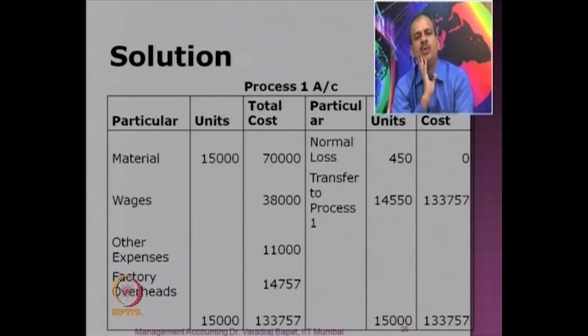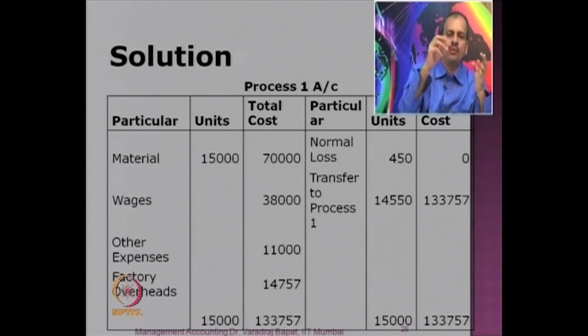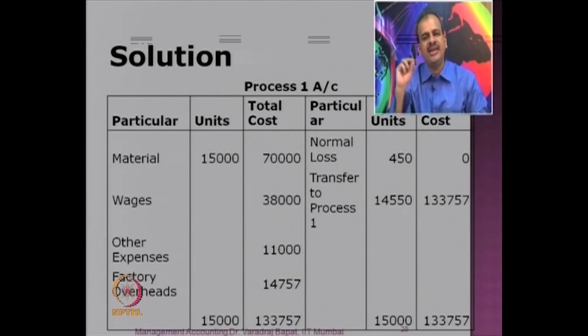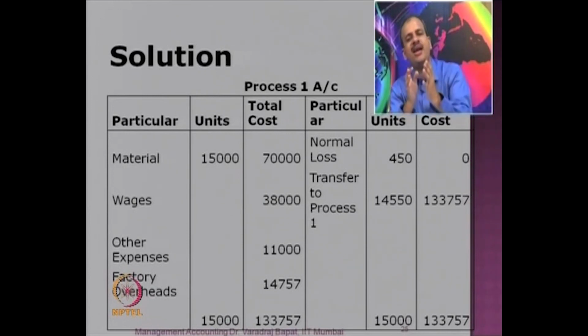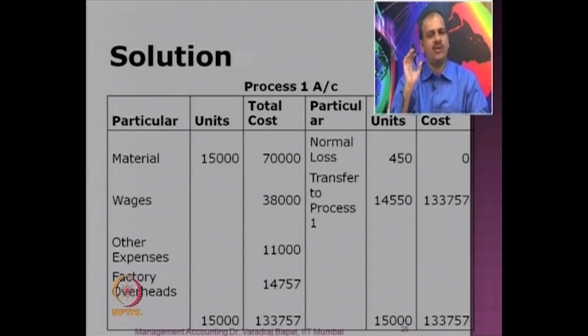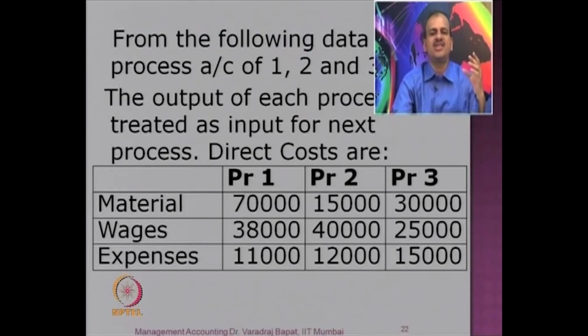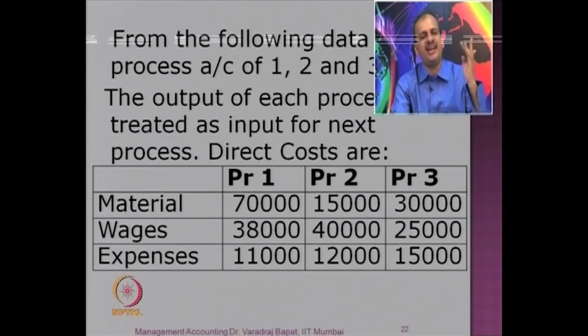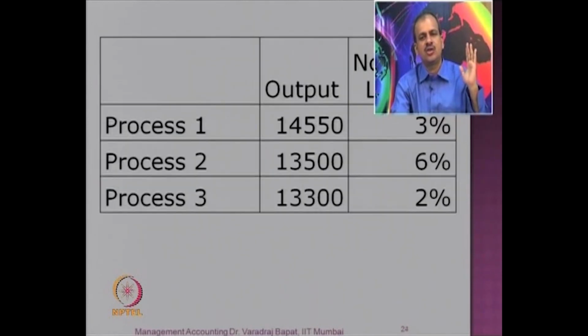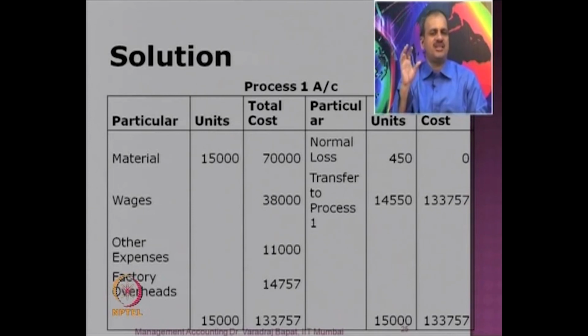So in the process 1 account, as you know, material cost was 70, wage cost was 38 and other expenses were 11. They were already identified and they have been charged to the process 1 account. Is it clear to you? If you want, I will just go back. From here these costs were picked. Please concentrate on process 1 right now. 70, 38 and 11. So they have been charged first: material, wages and other expenses.